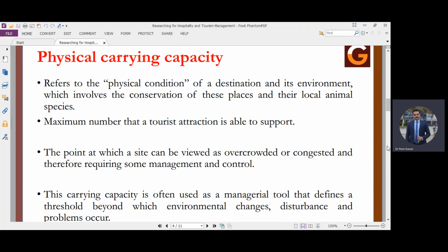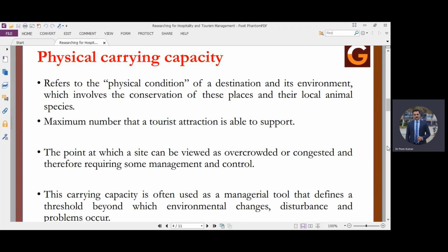It will refer to the particular physical condition of a destination and its environment, which involves the conservation of these places and their local animal species. So it will also involve the non-living and living creatures, that we should allow a number of tourists which should not be harmful for the plant species and animal species present at a destination, because all will be considered under physical carrying capacity. So how many tourists can be allowed on a particular day, which can be supported by the destination?